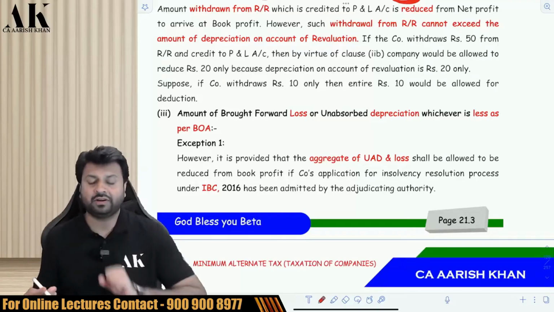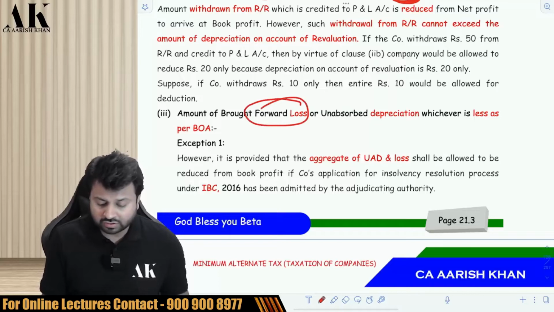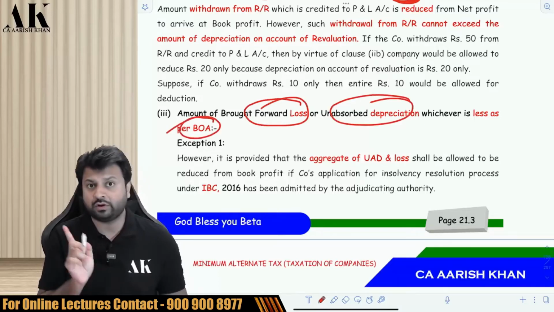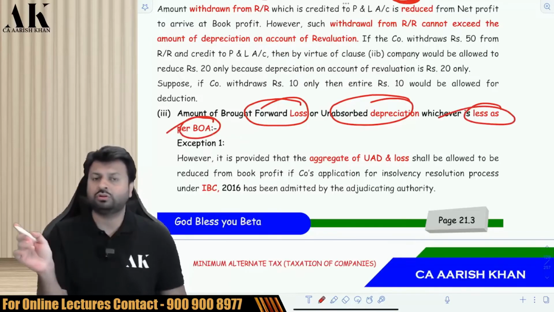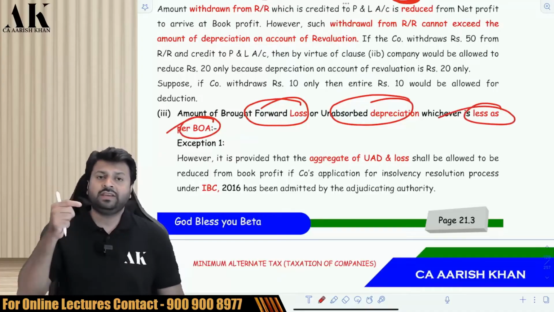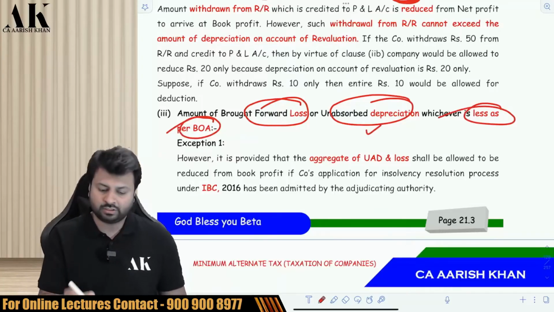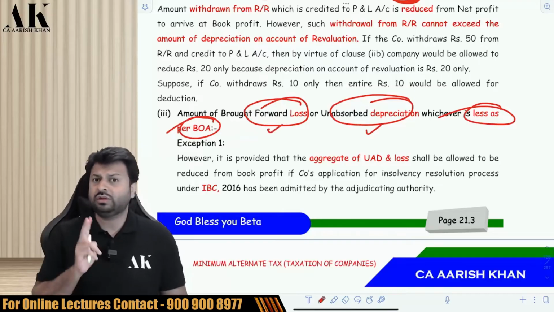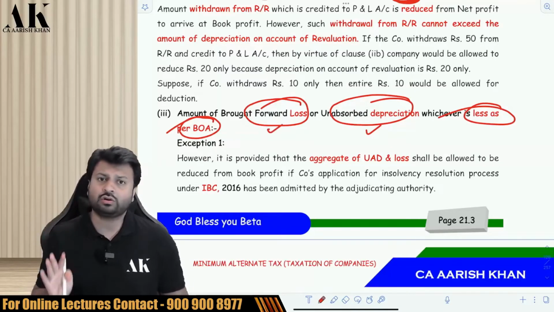But under book profit, you are supposed to take the brought forward loss or unabsorbed depreciation as per the accounts first of all, not as per tax, and that too whichever is less. You cannot take both. So if either of them is nil, then the answer will be 0. If either of the 2 points are 0, then you are not going to get any set off of brought forward loss or UAD under the book profit.